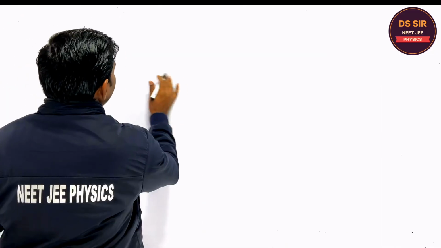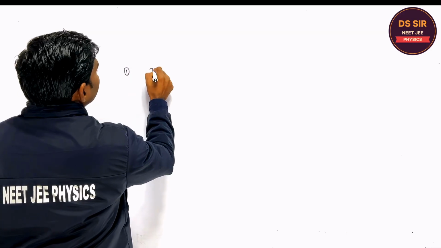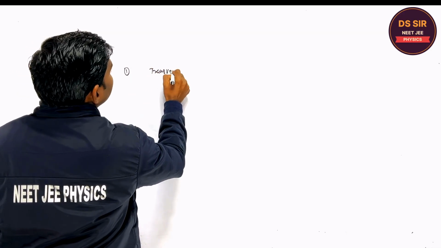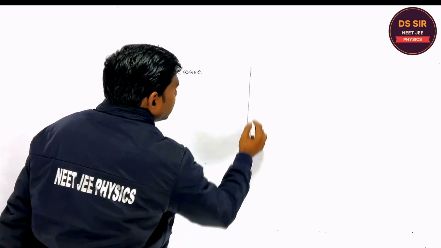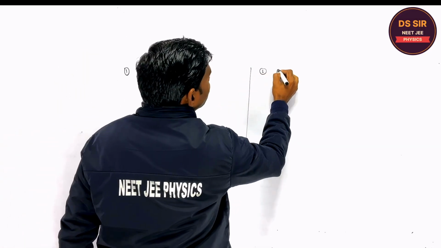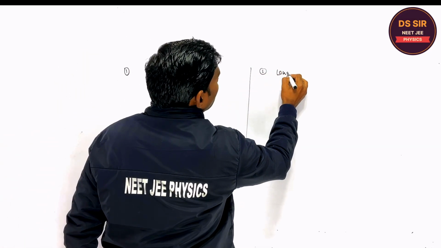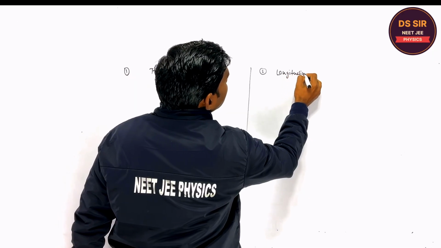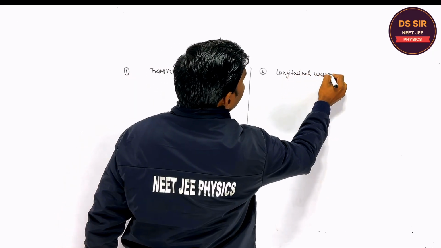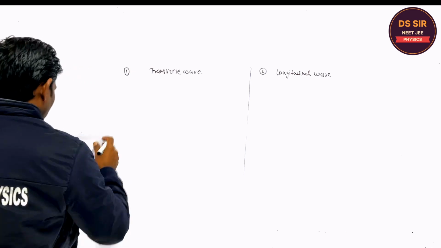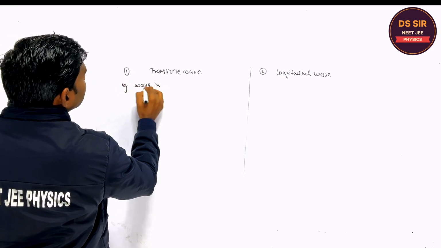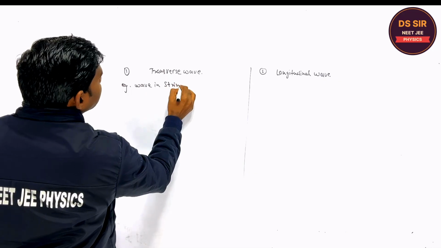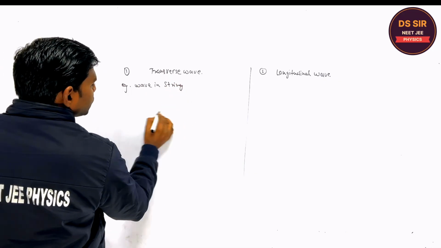So now we will discuss the two types of wave. First is the transverse wave, and the second is the longitudinal wave. What is the transverse wave? For example, a wave in a string. Suppose this is the string.